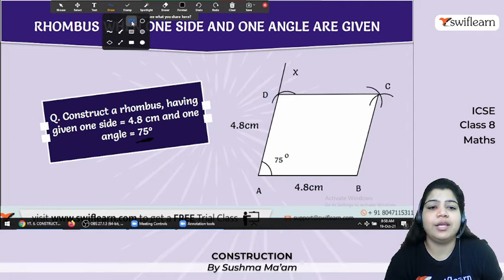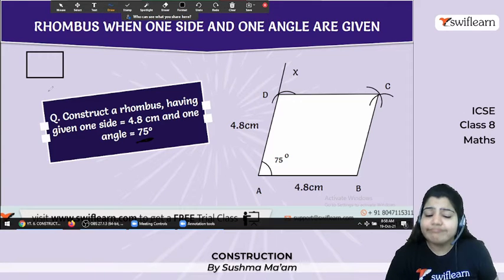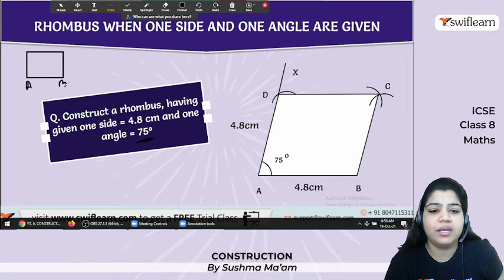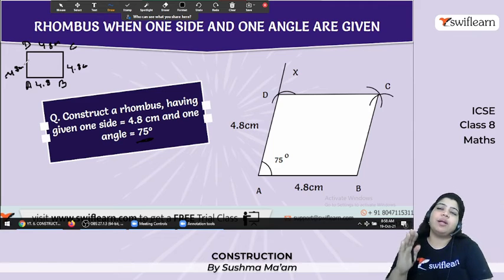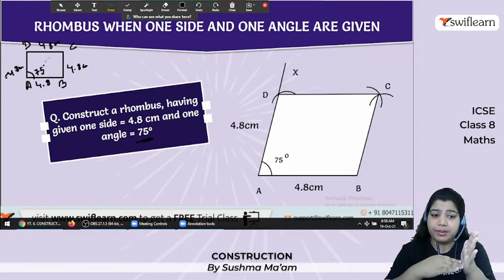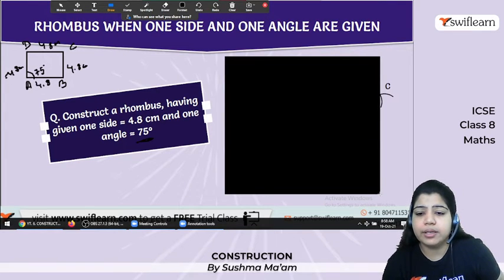First thing is we have to always draw the rough sketch. You'll say, ma'am, this one is a rectangle. Yes, but I'm just drawing a rough sketch. Okay, so here the name is ABCD. All the sides are 4.8, so don't consider it a rectangle, consider it a square. 4.8, 4.8, 4.8. And in the parallelogram, opposite angles are equal. So suppose this is 75 degree. For the 75 degree, you have to draw the base. So let's hide this and construct here.